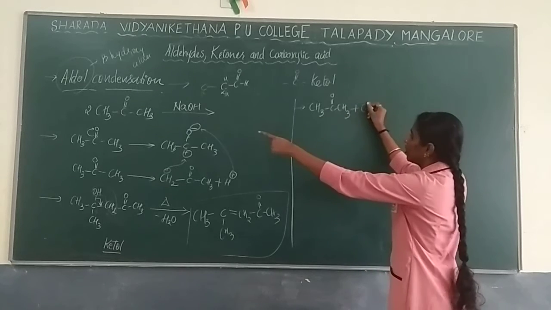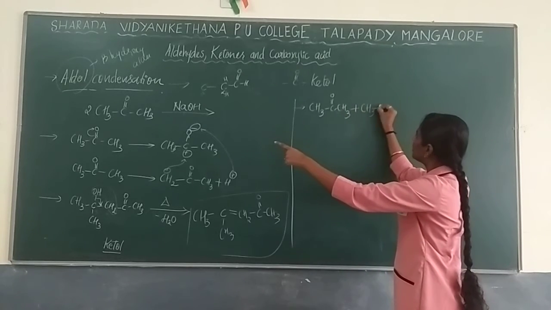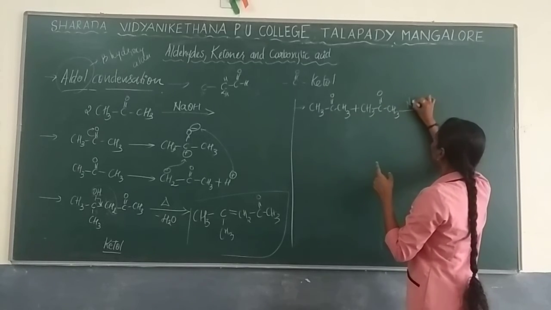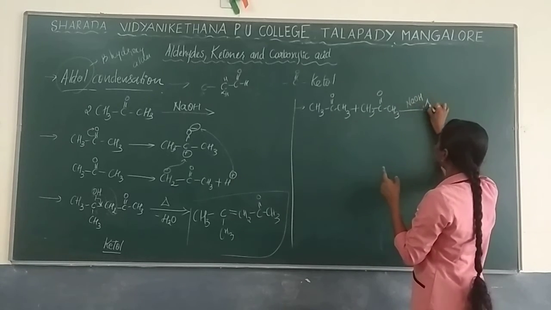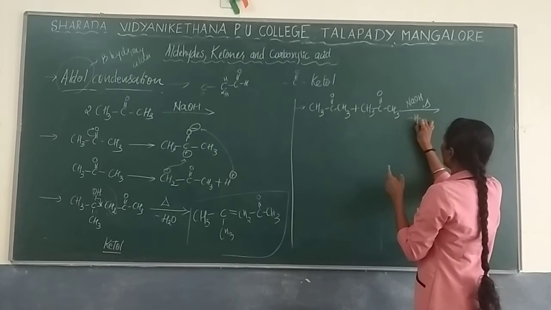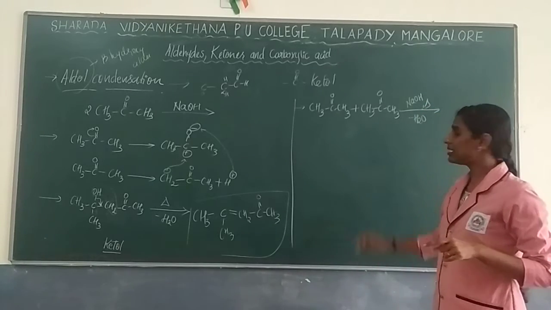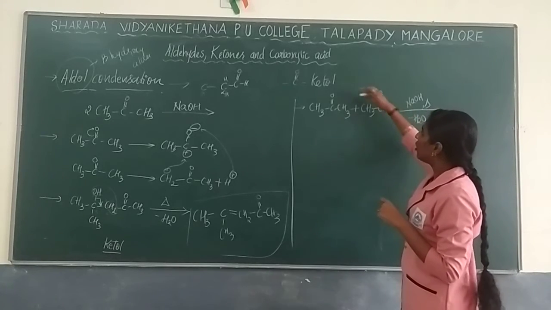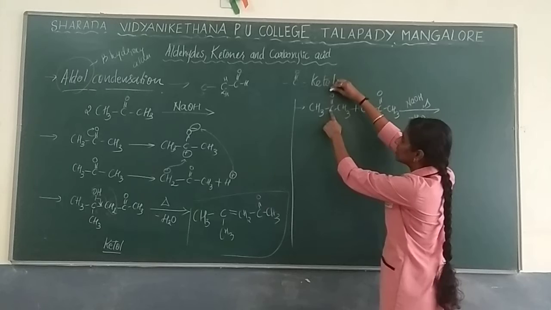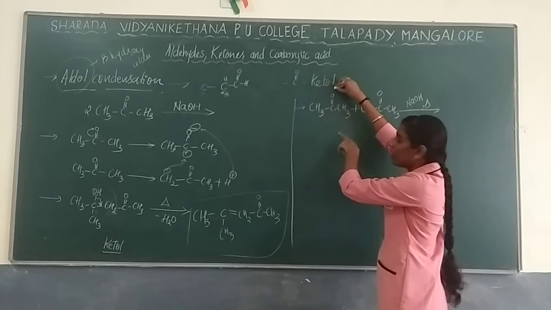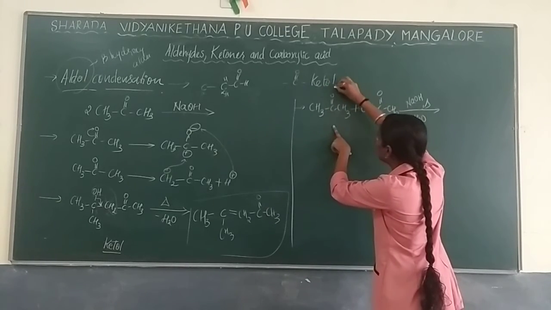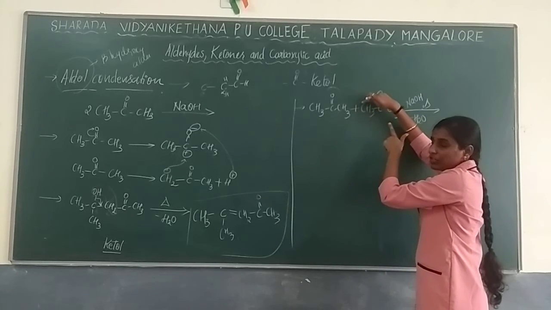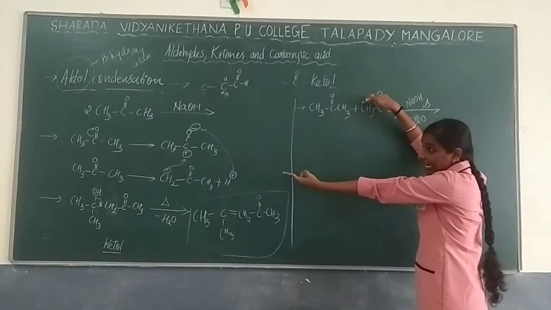Again one more time, because two reactant molecules are there, C double bond O with CH3. In the presence of NaOH, on heating, removal of water molecule will be done. So this you are supposed to show. Removal of water molecule from here: from this carbon, remove the oxygen. Removal of oxygen will be done, and from here, because this is your alpha carbon which will undergo the reaction.